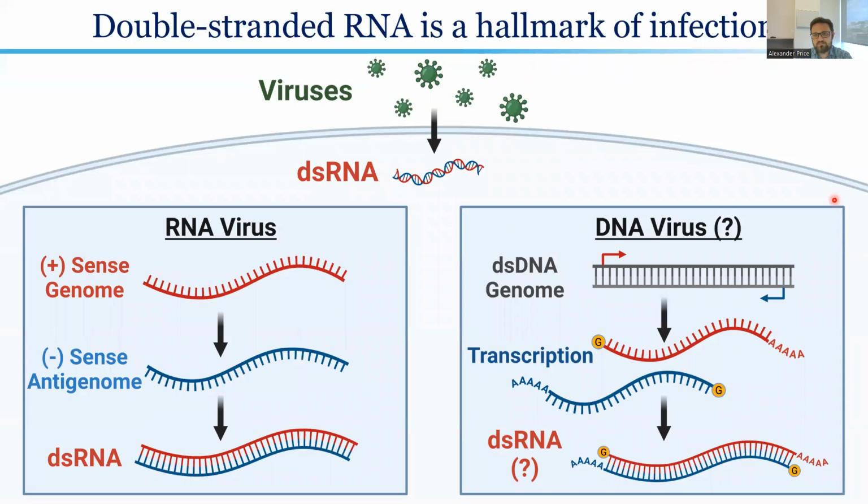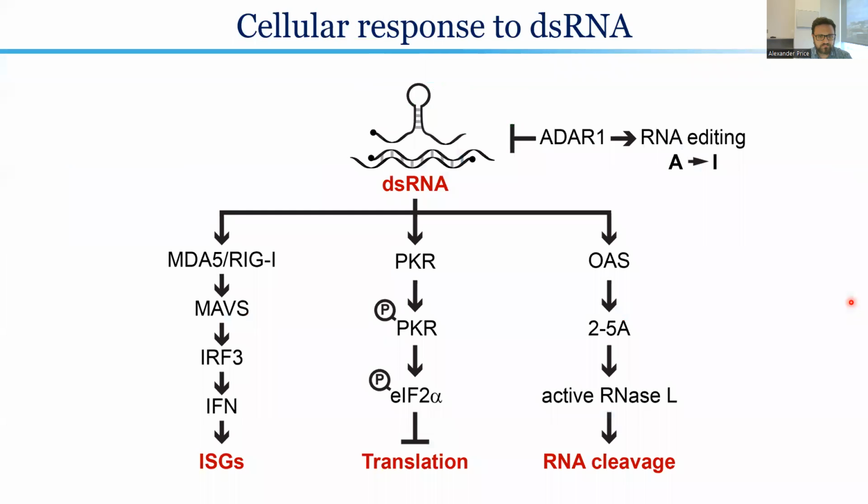While these DNA genomes never have to go through a double-stranded RNA intermediate, they do often make transcripts coming from both the top strand and bottom strand of the DNA. These symmetrical transcripts can combine via base pairing and therefore make, again, long stretches of double-stranded RNA that can be sensed by many different factors of the innate immune system. However, this is slightly controversial within the DNA virus field.